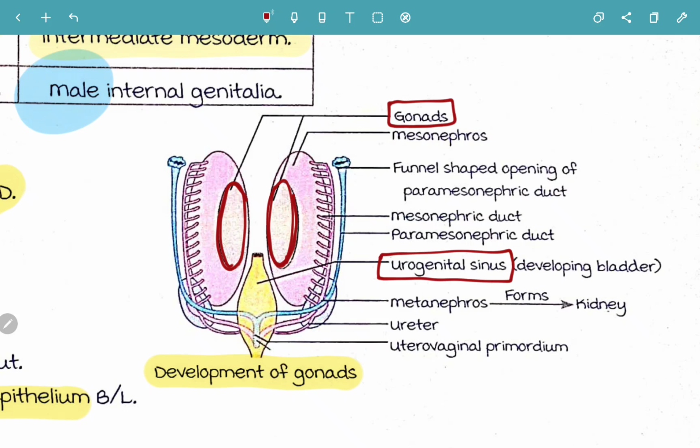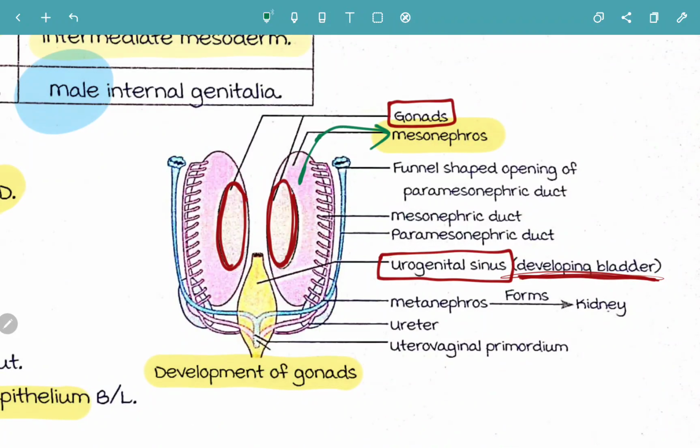What is the significance of the urogenital sinus? It will be the developing bladder. So here you have your urogenital sinus. Now, surrounding the gonads you are going to have a structure which is the mesonephros. So this structure over here is your mesonephros.